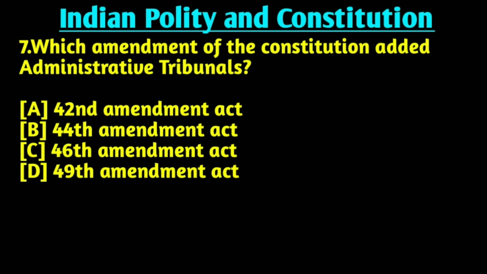Question number 7 is, which amendment of the Constitution added administrative tribunals? Right answer is option A, 42 Amendment Act. The Constitution added the 42 Amendment Act for administrative tribunals.